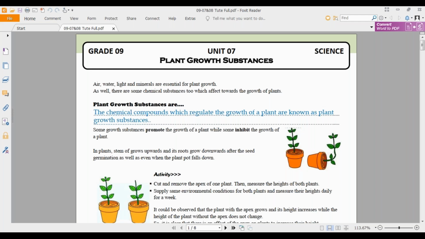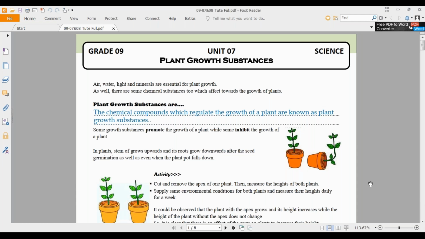So you can write down the definition for that. The chemical compounds which regulate the growth of a plant are known as plant growth substances. When we come to these plant growth substances, some will be promoting the growth, while there are some other substances that inhibit the growth. That means the opposite of promoting, something like increasing and decreasing. You see there, some growth substances promote the growth of a plant, while some inhibit the growth of a plant. A few examples are what we are going to discuss now.